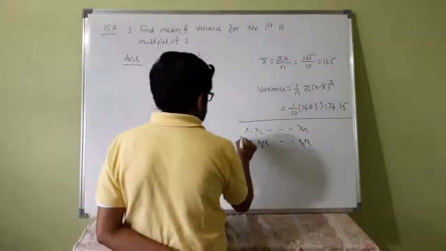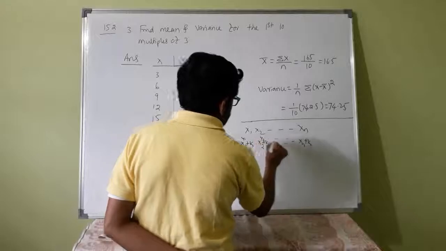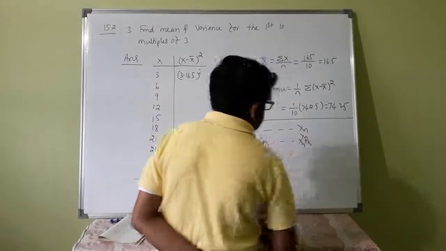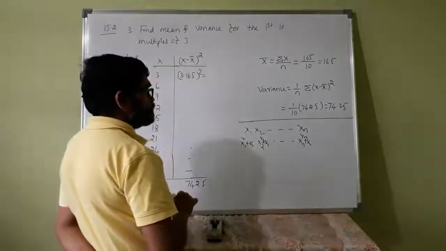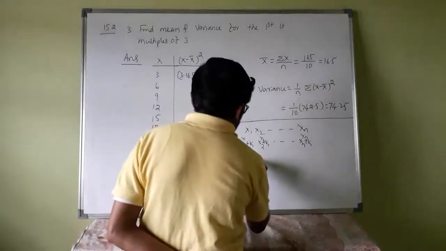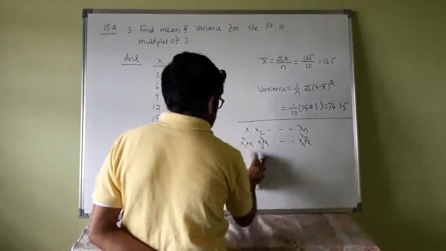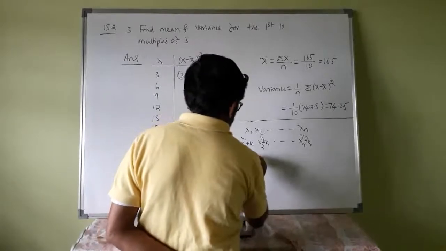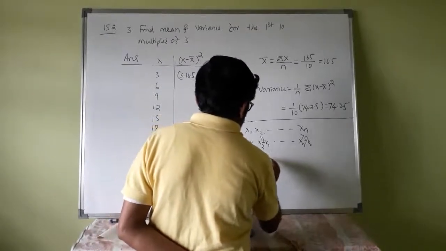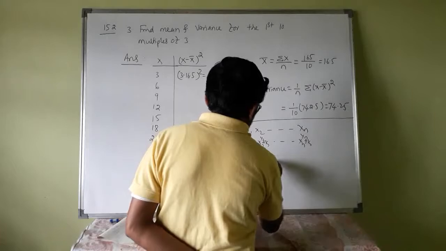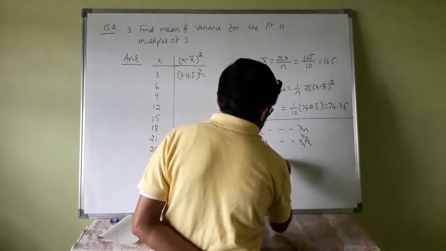Suppose you call these y1, y2 and yn. Then y bar will be what? x bar plus k.